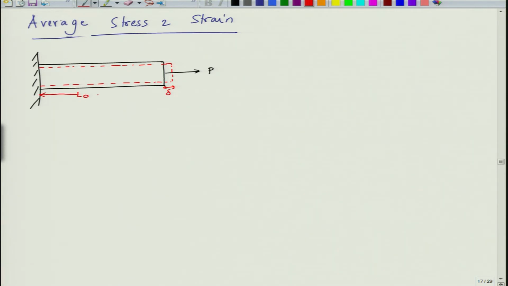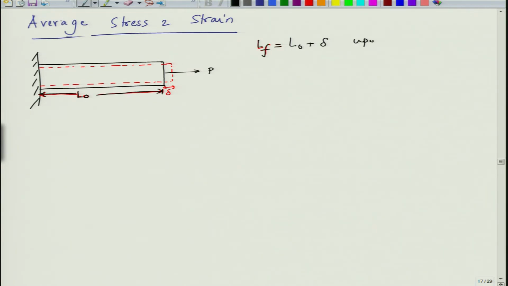This is the original length L naught. And the final length LF we can write is equal to L naught plus delta, okay,